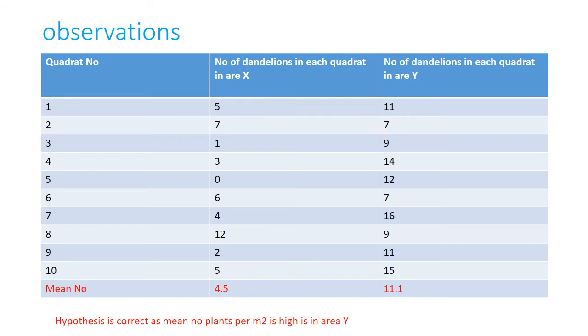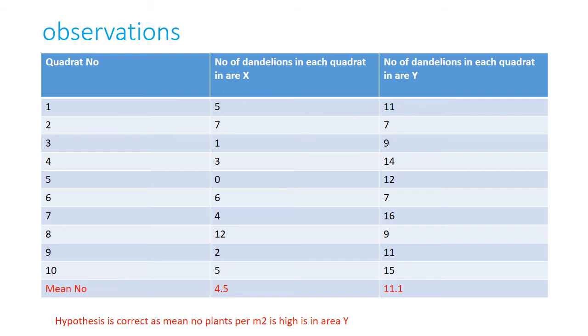When we think about the observations, we have collected data separately for area X and area Y by placing the quadrat in 10 random places.